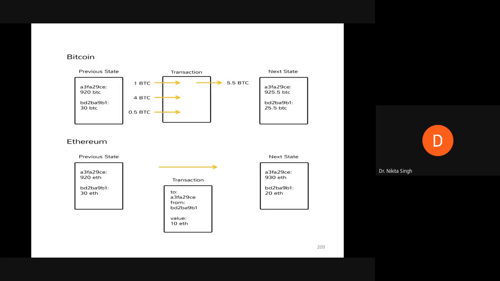Once we aggregate all these concepts, we'll be able to understand how Ethereum actually works. So if you have any doubts, you can ask right now. Otherwise, you can ask them in future once we have understood the entire Ethereum blockchain network.